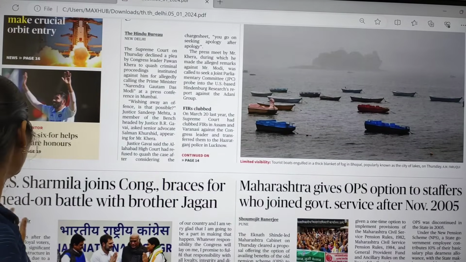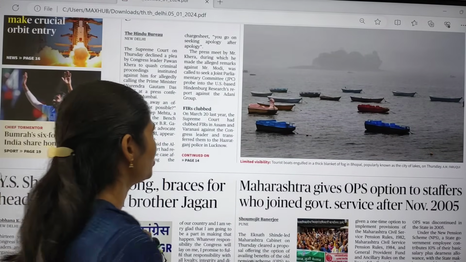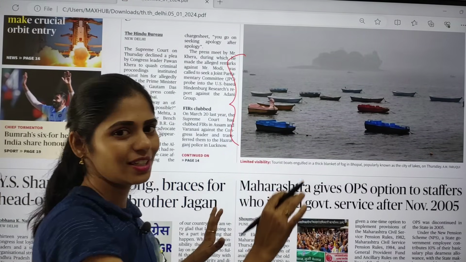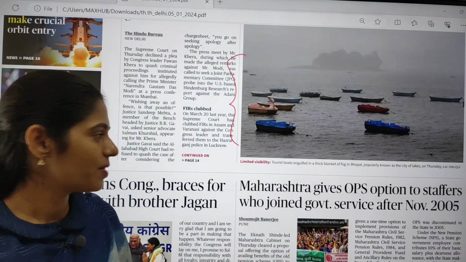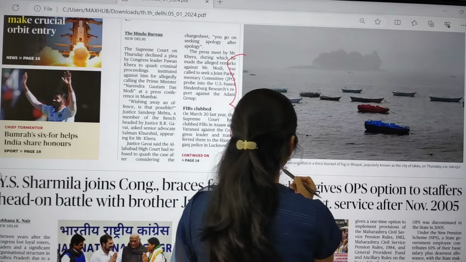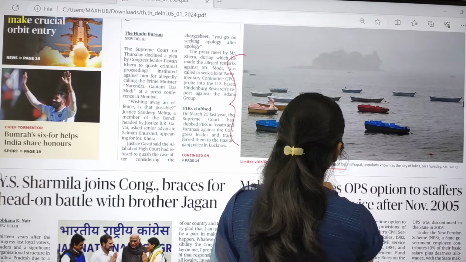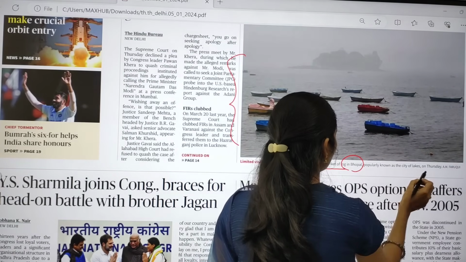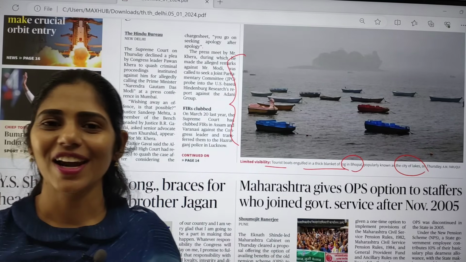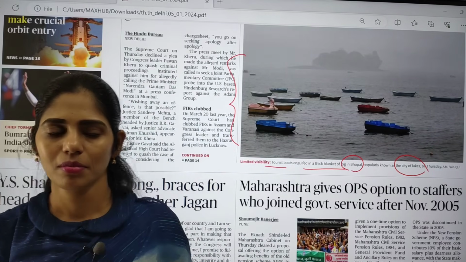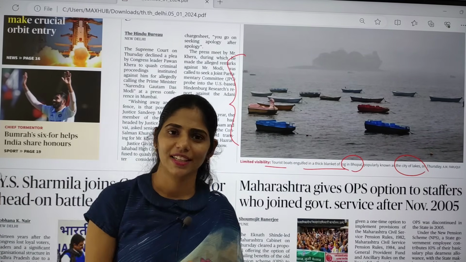And if you move on here, you can see one interesting image. So can you see this image of a lake and beautiful tourist boats? This is about tourist boats engulfed in a thick blanket of fog in Bhopal. And Bhopal is called the City of Lakes. So this is one GK question that I can see.